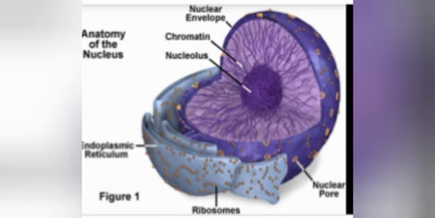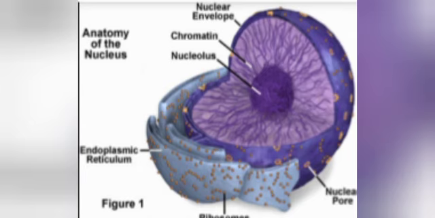Next, nuclear membrane. It is a double-layered membrane that covers the nucleus. Next part is chromatin reticulum. It is seen as a network in the nucleoplasm. They carry genes. Yes, we studied the parts of nucleus.